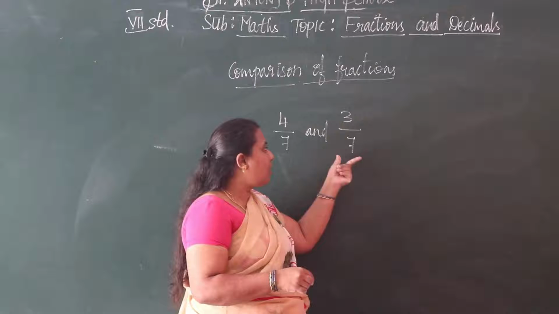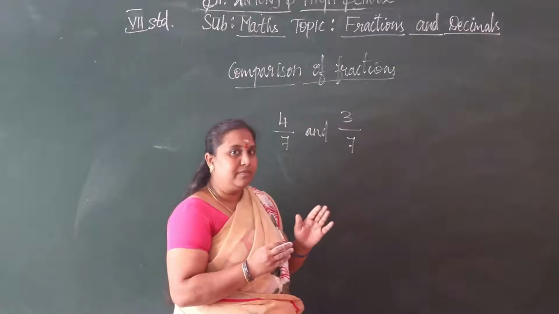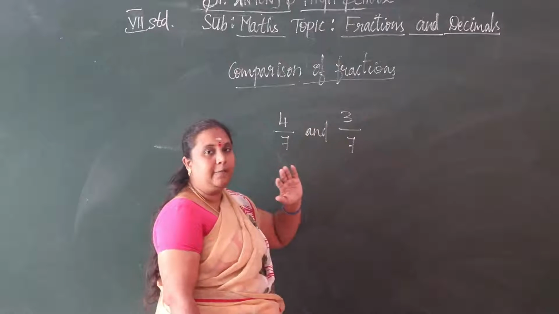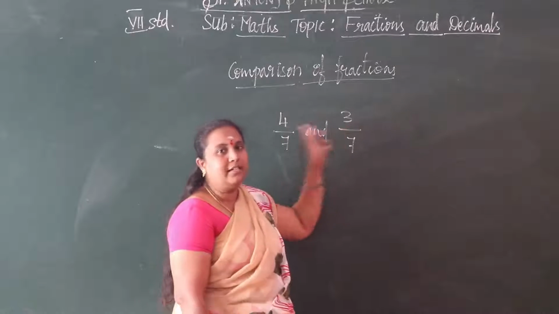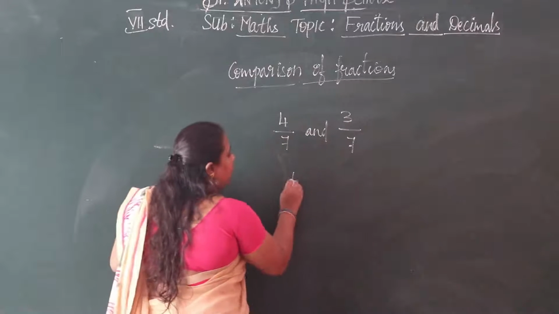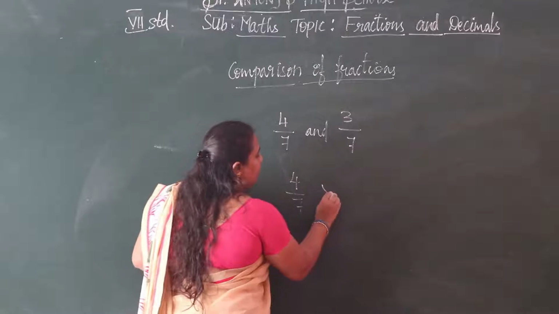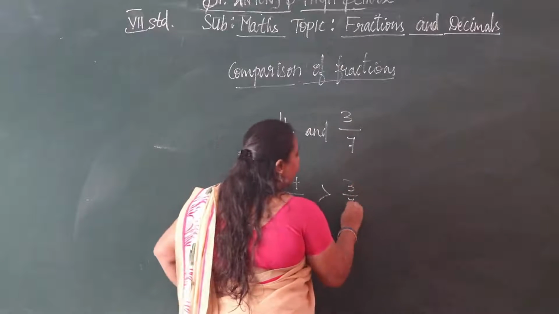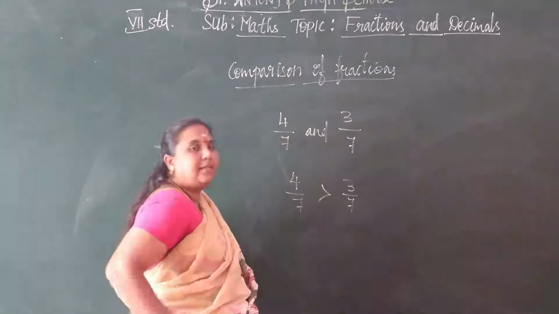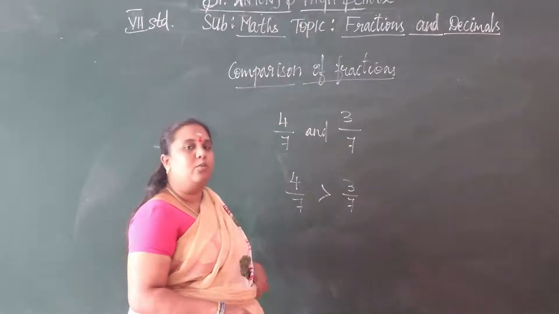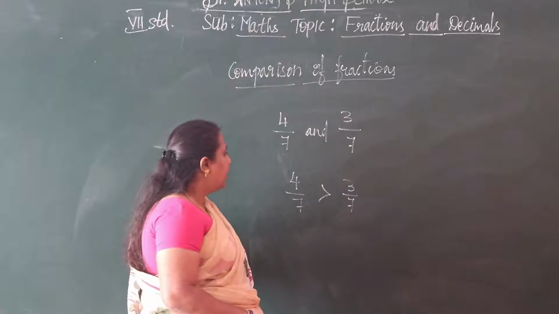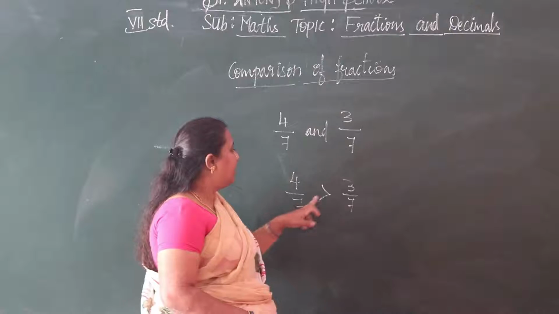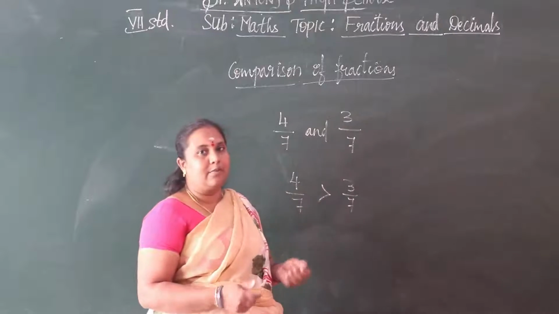If the denominators are same, we can see the numerators only. So 4 is greater than 3. See how to write: 4 by 7 is greater than 3 by 7. So we are checking only by the numerators, because the denominators are same. Understood, children?